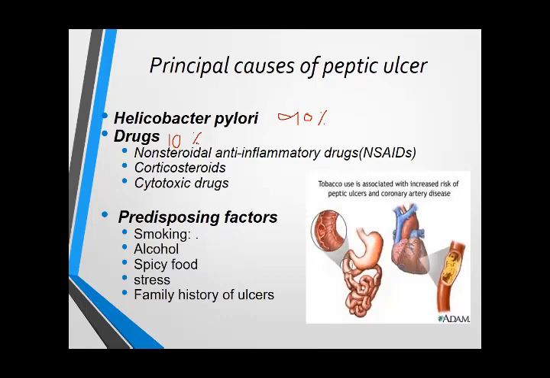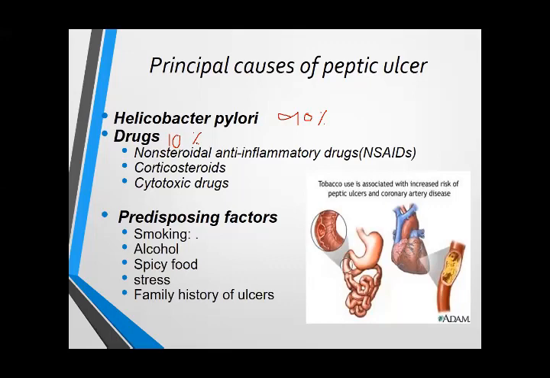These drugs are used for the treatment of pain, fever or any inflammation, like aspirin, Panadol, Brufen, Ponstan. All of these come under the heading of non-steroidal anti-inflammatory drugs, and this group of drugs disturbs the normal physiology of the GIT because it inhibits prostaglandin synthesis, and prostaglandin in the stomach decreases gastric acid secretion and increases mucus and bicarbonate secretion.